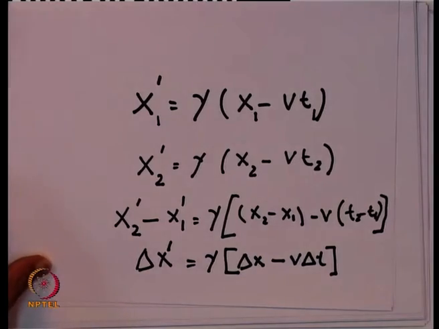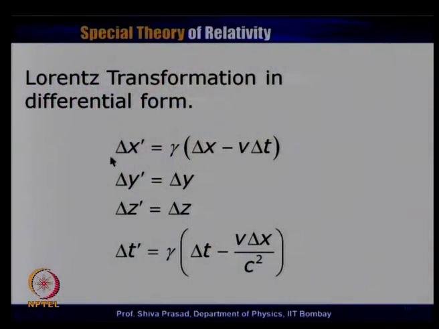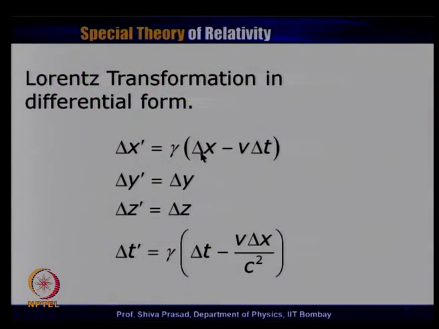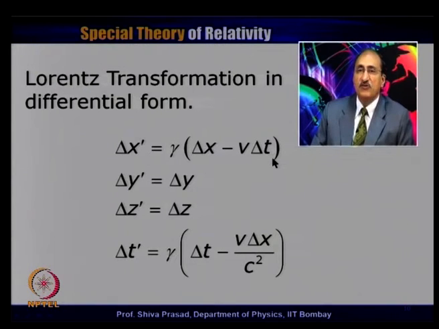So, this is what I have written in this particular transparency, where I have used the Lorentz transformation in differential form. Delta x prime is gamma (delta x minus v delta t), which we just now discussed. Delta y prime is equal to delta y, delta z prime is equal to delta z, and delta t prime will be gamma (delta t minus v delta x upon c square). This is what is called writing the Lorentz transformation in differential form.